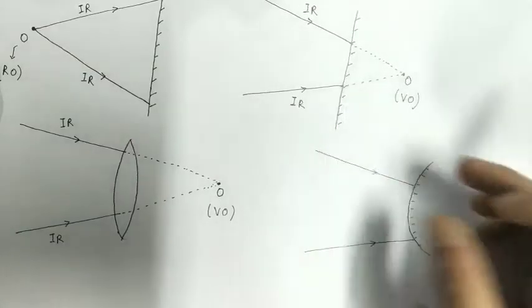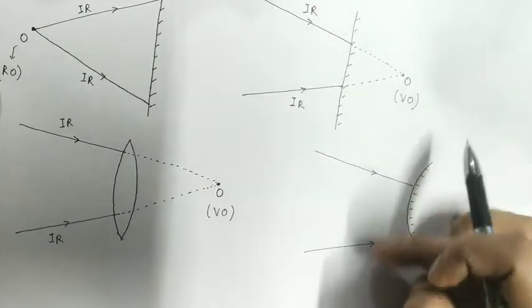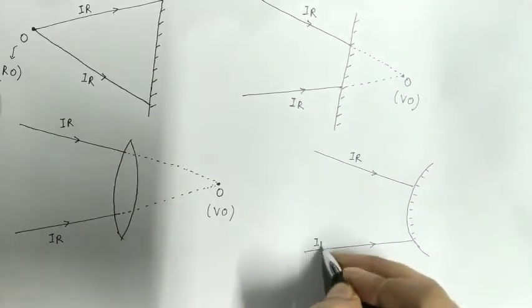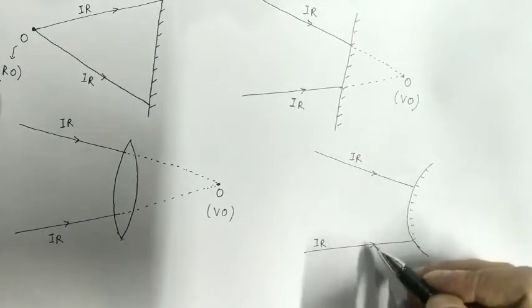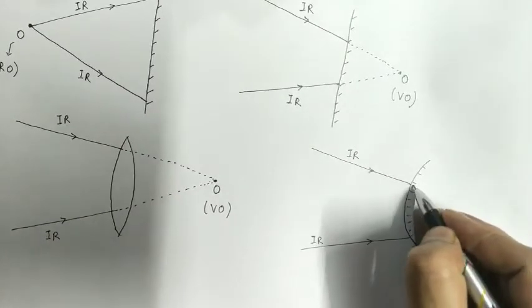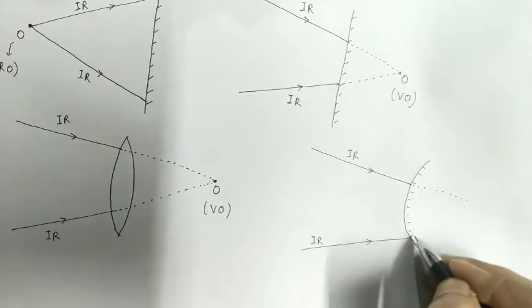These are the rays before the optical event. Therefore, these two rays are incident rays. Are the two incident rays meeting actually? The answer is no. They will meet if we extend them further.